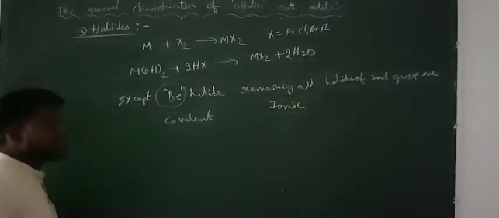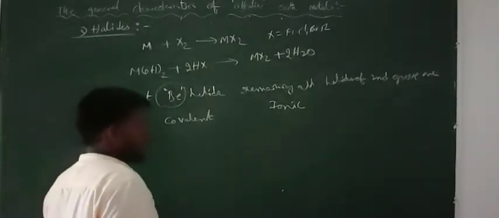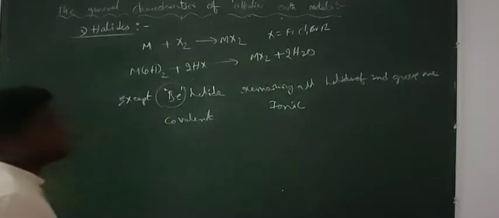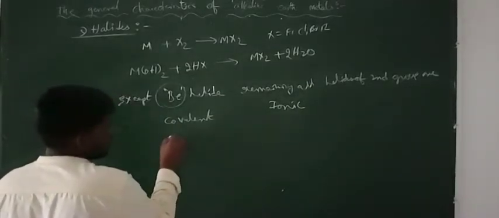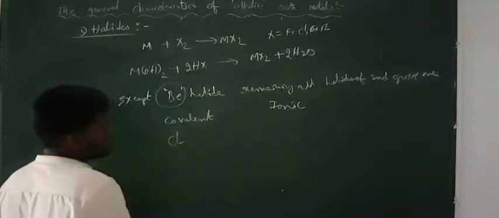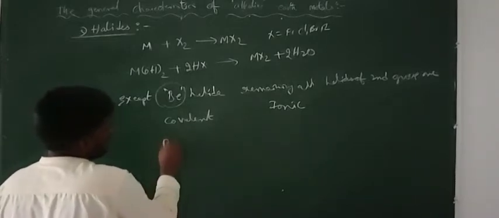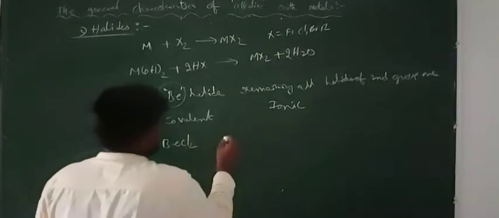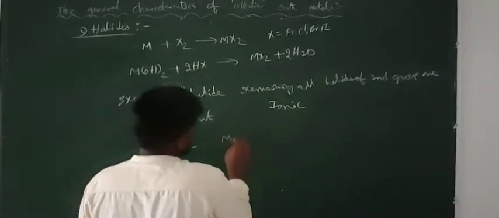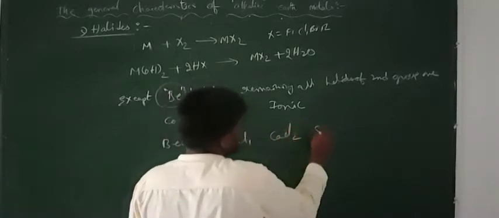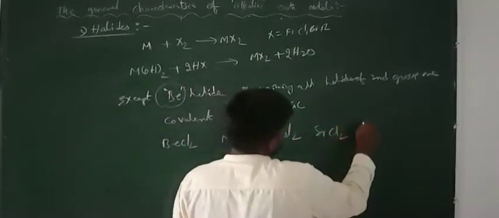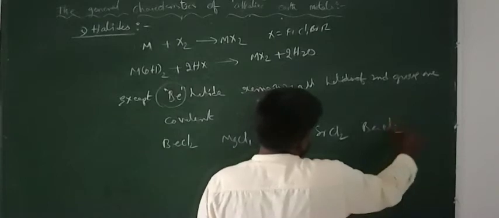Because they contain larger size and they form ionic compounds. Ionic halides, they form halides. The halides are ionic in nature. So let us consider the chlorides of the second A group elements. So they are BeCl2 and next one MgCl2 and next one CaCl2 and next one SrCl2 and last one BaCl2.